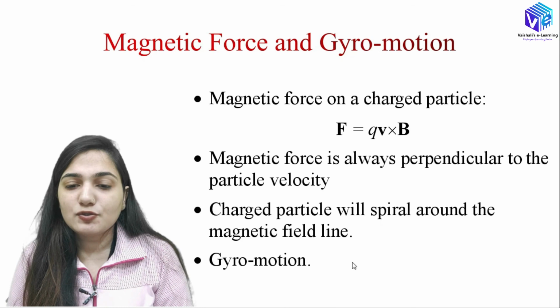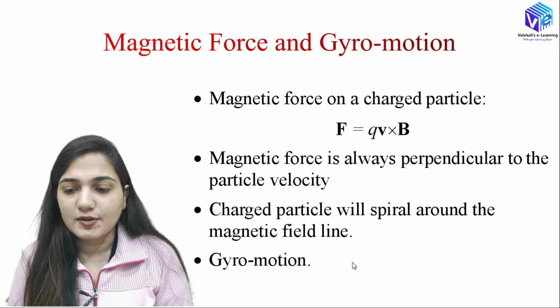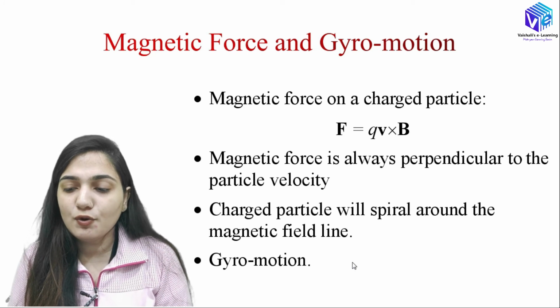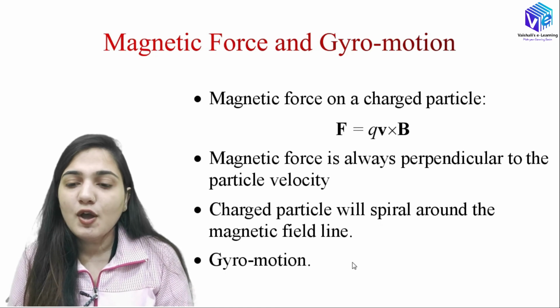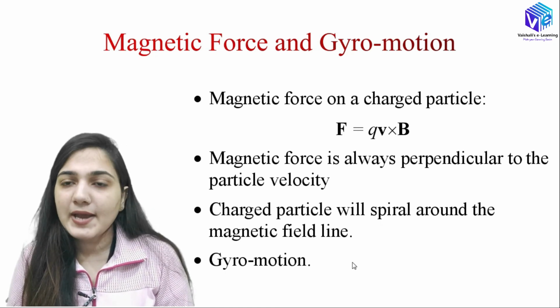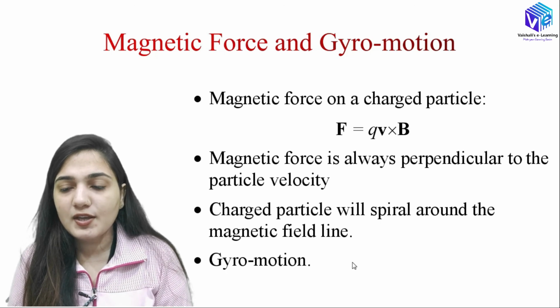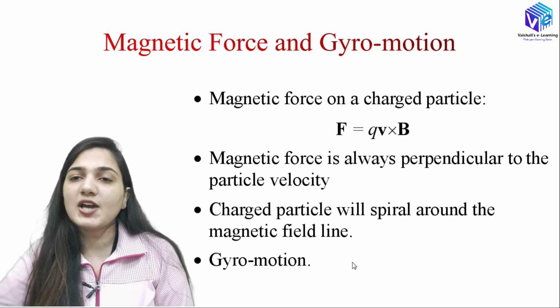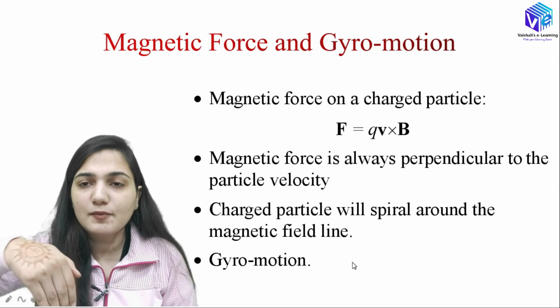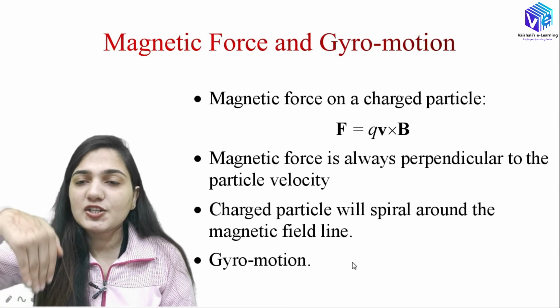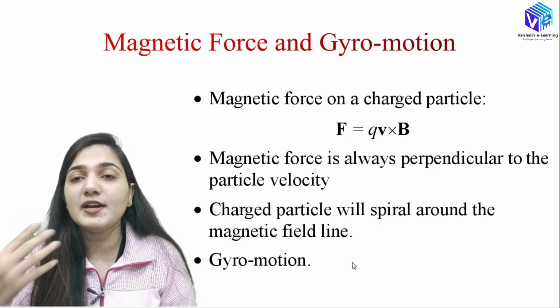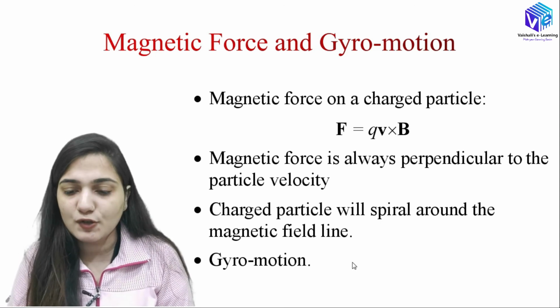Now coming to the magnetic force and gyro motion. The magnetic force on a charged particle is represented as Q into V into B. So QVB is the force that we experience due to the magnetic field surrounding the charge. Due to the magnetic field, the charge can have rotational motion, and due to this rotational motion we get different directions for different masses of the charge.